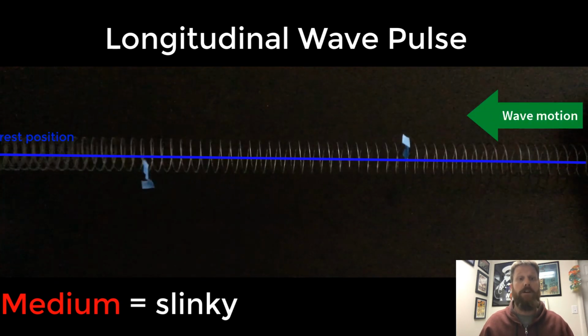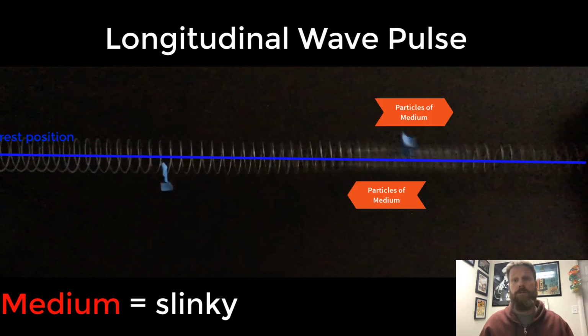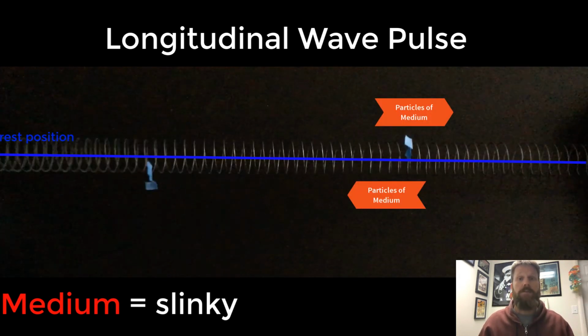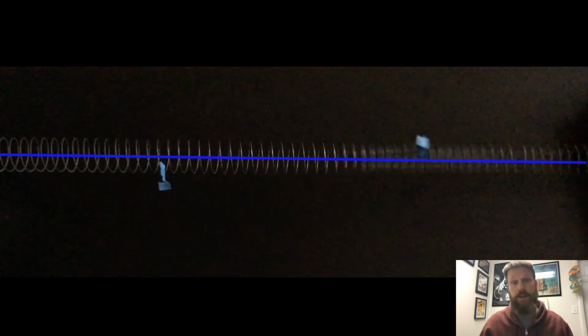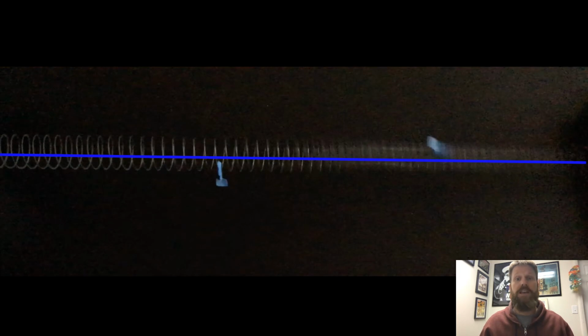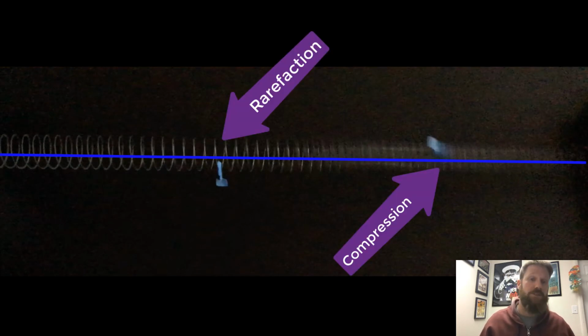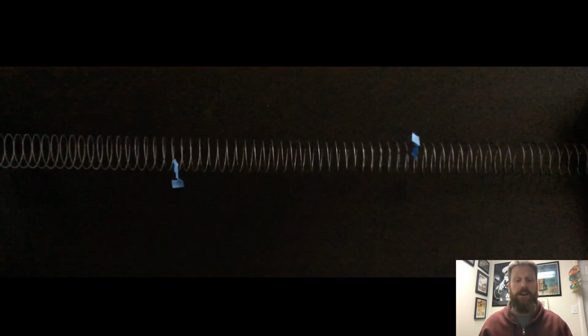This time, however, the pieces of tape are moving right and left as the energy from the wave passes through them. The motion of the medium and the motion of the wave are parallel to each other. Instead of crests and troughs, longitudinal waves have compressions and rarefactions. Compressions are the bunched up areas of the wave, while rarefactions are the expanded areas of the wave.